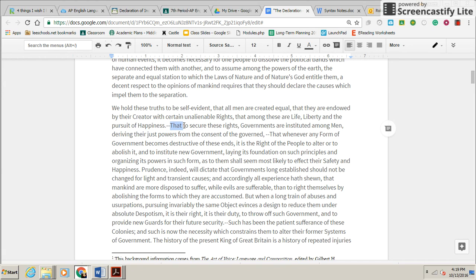Okay, here's anaphora again, that to secure these rights, governments are instituted among men, deriving from their just powers the consent of the governed. That whenever, again, anaphora again, that whenever any form of government becomes destructive to these ends, it is the right of the people to alter or to abolish it.